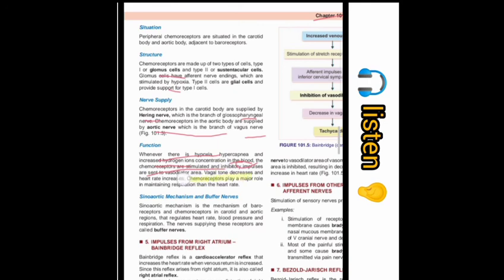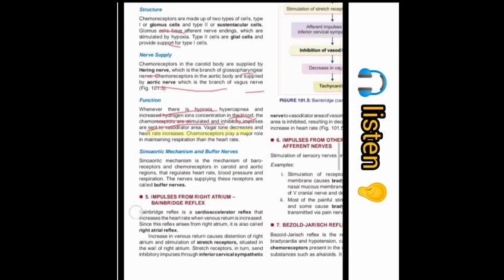When it is stimulated, the vagal tone decreases, so the heart rate increases. This is also known as the sino-aortic mechanism, or it is called the buffer nerves. Which nerves are known as buffer nerves? The 10th and the 9th nerves are known as buffer nerves. Why are they called buffer nerves? Because they regulate the heart rate by changes in blood volume. These nerves regulate the heart rate, blood pressure and the blood volume by respiration. So they are called buffer nerves.